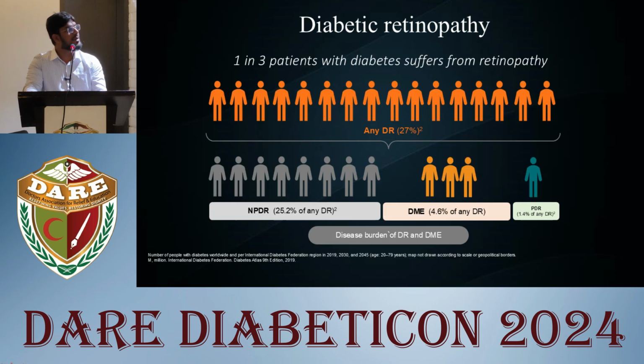Coming to diabetic retinopathy, 1 in 3 patients with diabetes suffers from some form of diabetic retinopathy, either mild, moderate, whatever it may be. But the good thing is that very few, less than 10% of patients, will be affected with visually threatening diabetic retinopathy complications, which include diabetic macular edema or proliferative diabetic retinopathy.